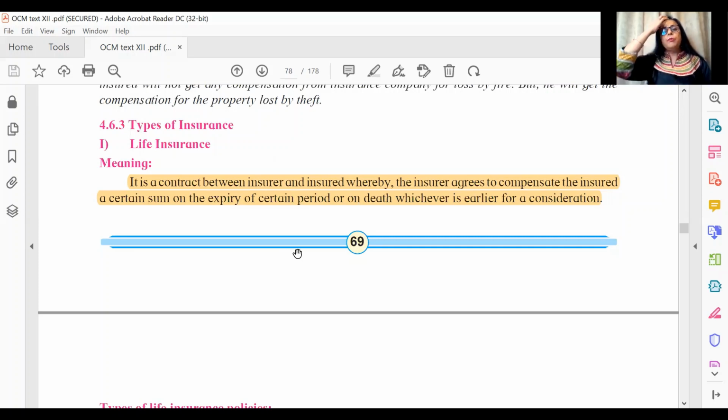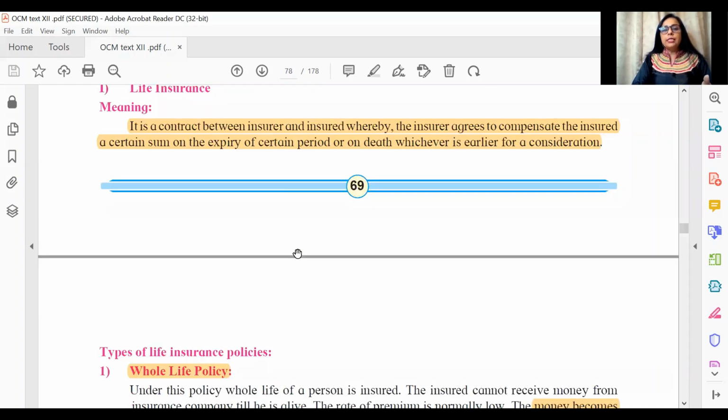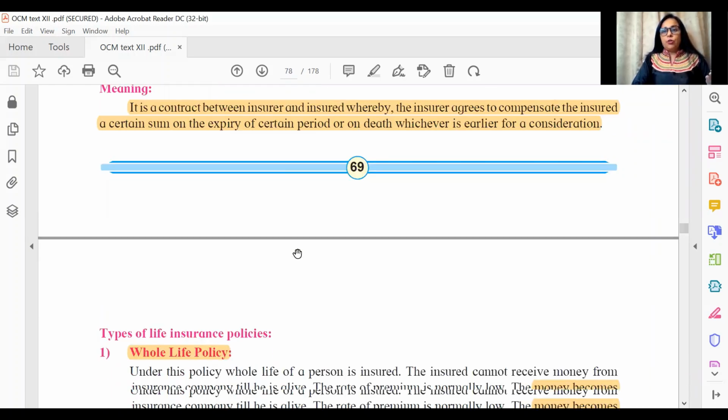Let us first talk about the important objectives here. A contract between insurer and insured, whereby the insurer agrees. So all the definitions of insurance start this way. Further, the insurer agrees to compensate the insured a sum of money. In life insurance the money is definitely coming, either on expiry of a time period or on death, whichever is earlier. So there are a lot of term policies also these days. Whichever is earlier is what is life insurance.